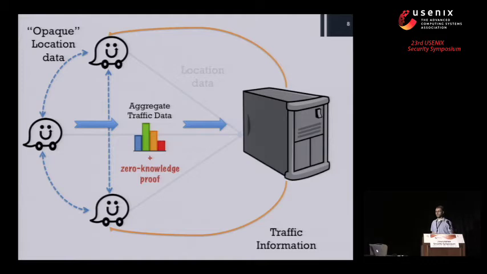And the point of this proof is that it demonstrates to the server that this traffic data that they're getting from the users is truthful in the sense that it's what Waze intended the users to compute from their GPS coordinates, right? So that resolves the integrity concern. The second benefit that this brings is the zero-knowledge part. And of course, this allows the users to make this demonstration in a way that doesn't require them sending their raw location data directly up to the server, and that eases the privacy concern.